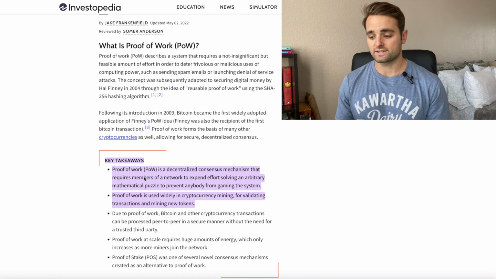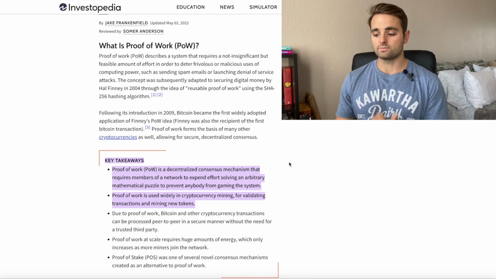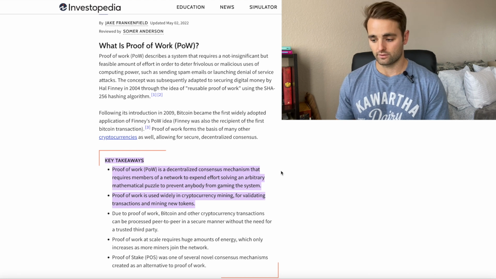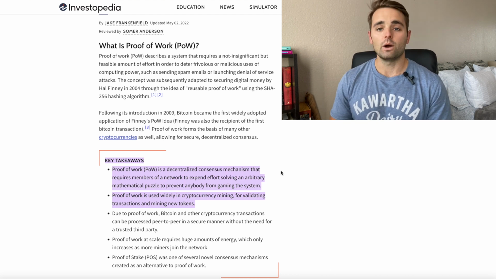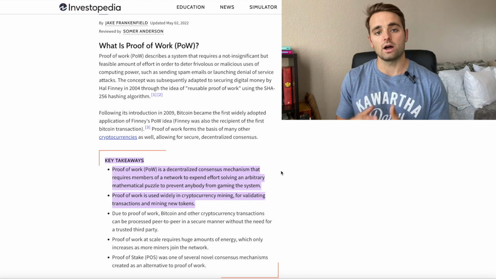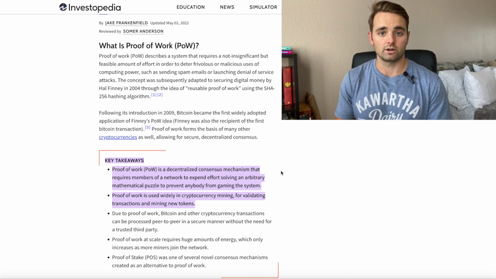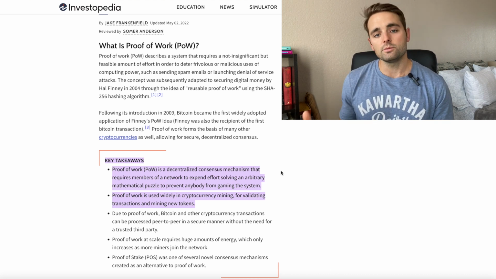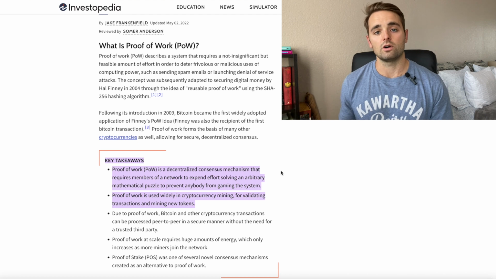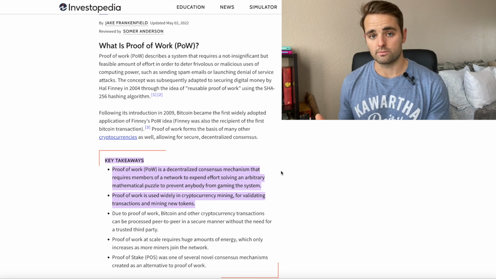Big takeaway here is that proof of work is a decentralized consensus mechanism that requires members of a network to expend effort solving an arbitrary mathematical puzzle to prevent anybody from gaming the system. Now, what that means is when a blockchain miner or a Bitcoin miner enters the network, 50% of their computing power is going to solve all the transactions that are getting added to the block and validating those transactions. 50% of their other computing power is going to solving that cryptographic hash.